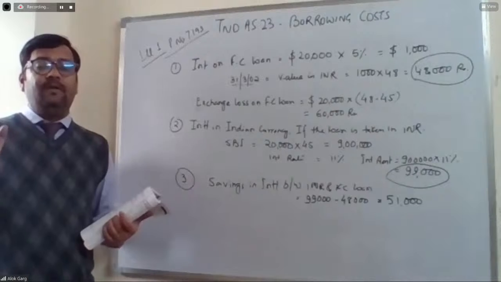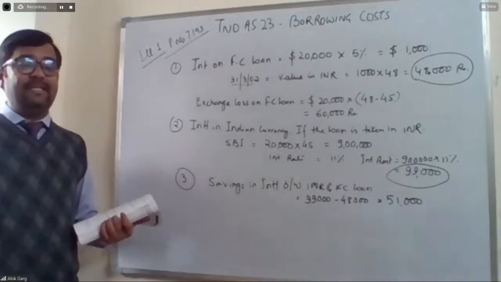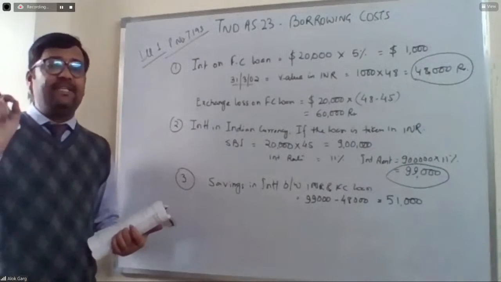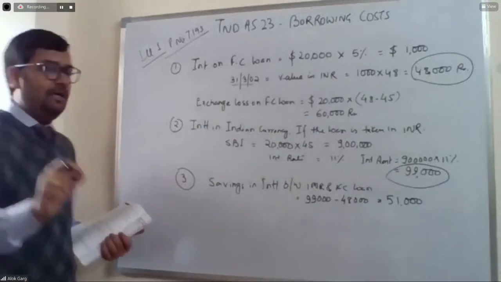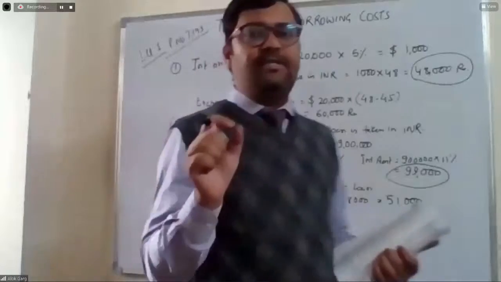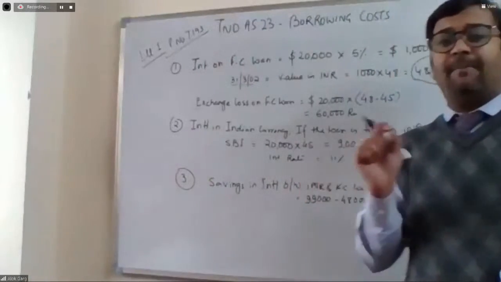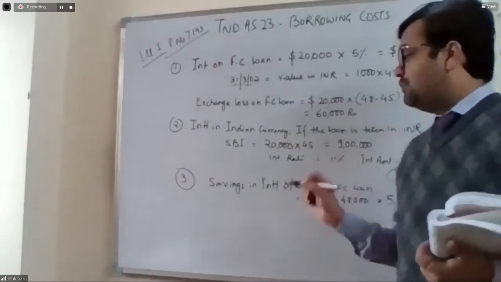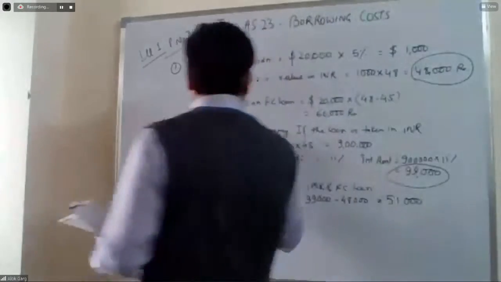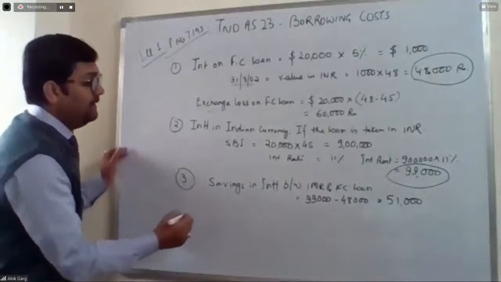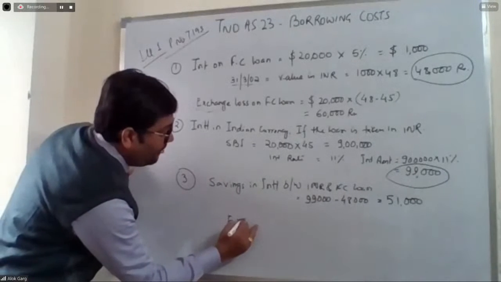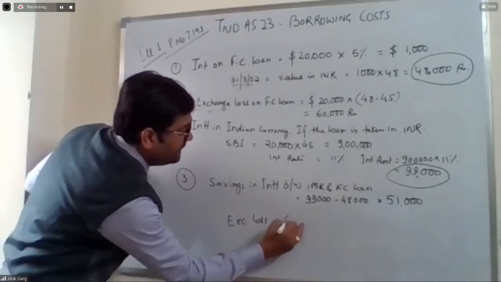So the standard says that any exchange loss to the extent of savings will be capitalized as a part of the borrowing cost. So what is the exchange loss? The exchange loss is 60,000.